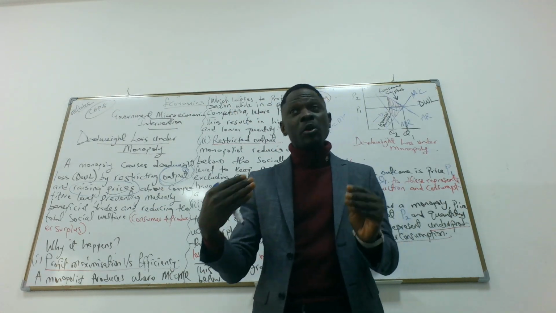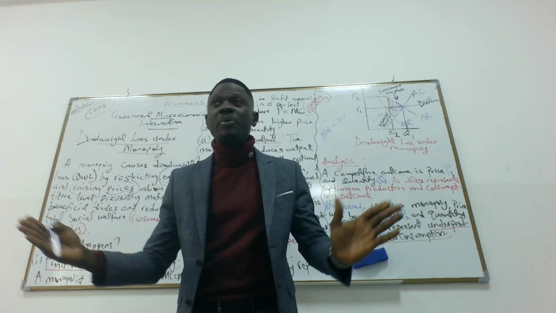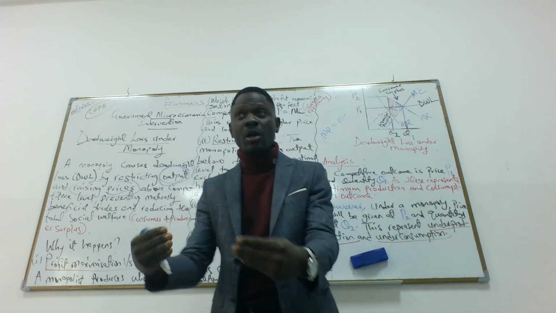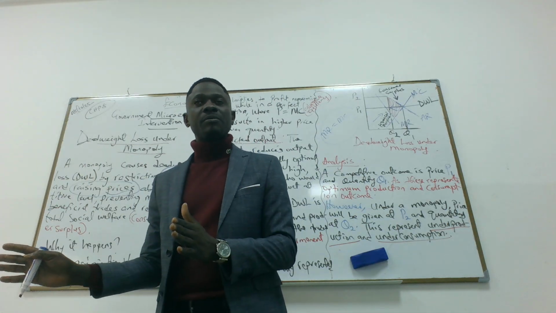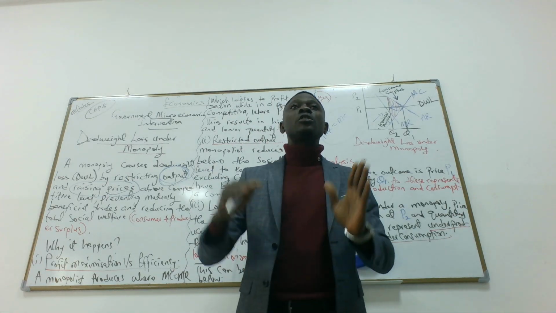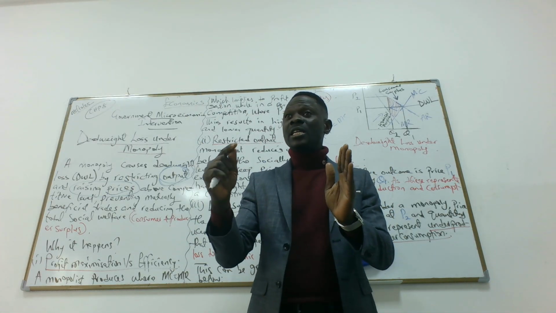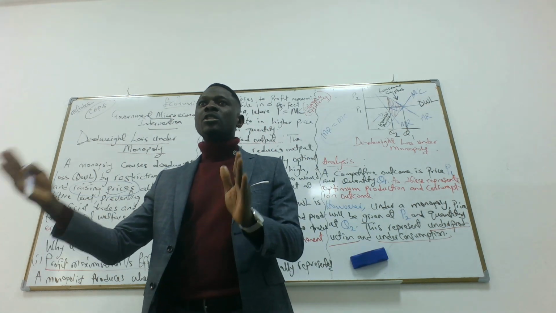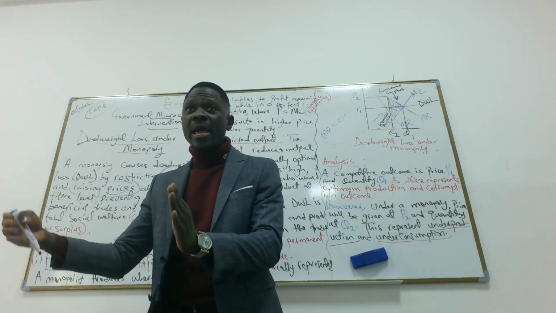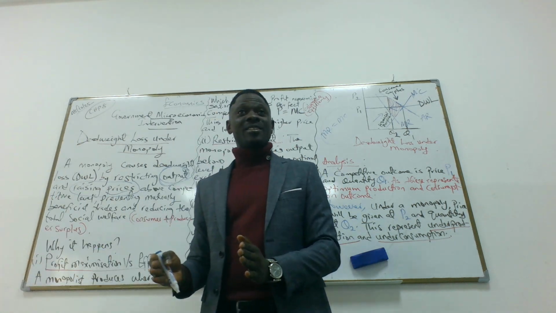But because the market is a monopoly, there's no competition. That is why the monopolist can sell at whatever price it wants to sell. So what happens to consumers? Some consumers will not be able to buy. So that means the monopolist is excluding some consumers who are willing to pay a competitive price.